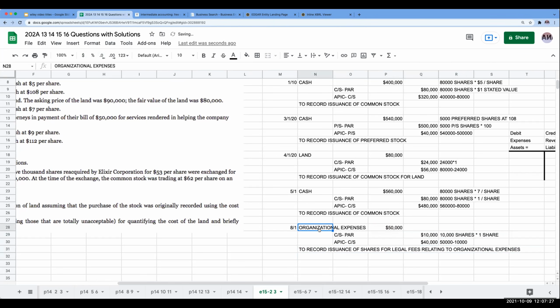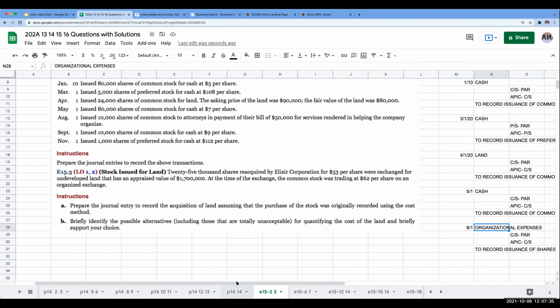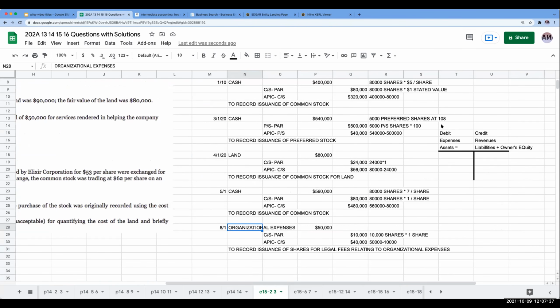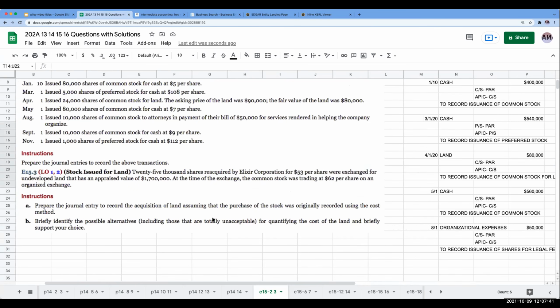Now, organizational expenses. How do I record an expense? Oh, DEAD CLIC. I record an expense with a debit. That's why I'm debiting organizational expenses. If you ever have an accounting question that you don't know the answer to, if you memorize this, you can pretty much always get the right answer.